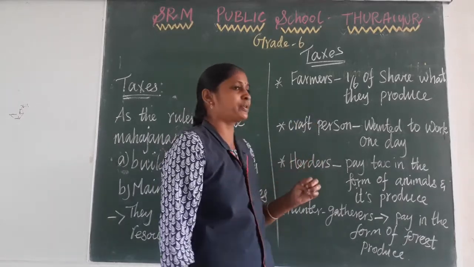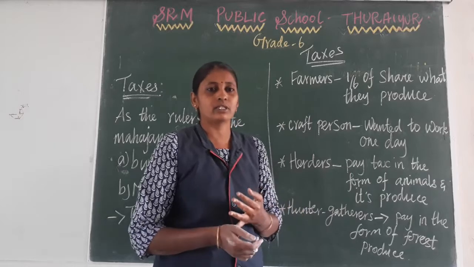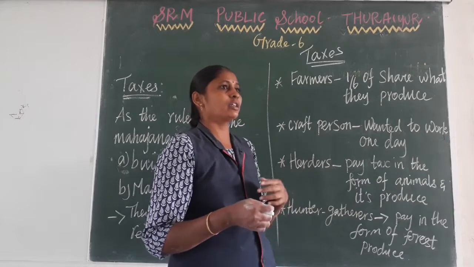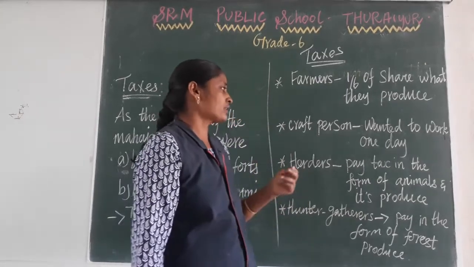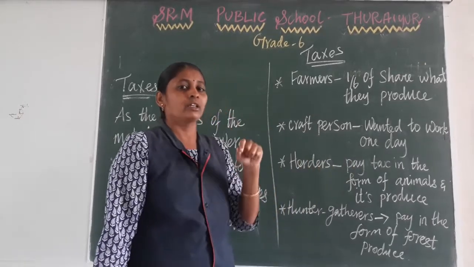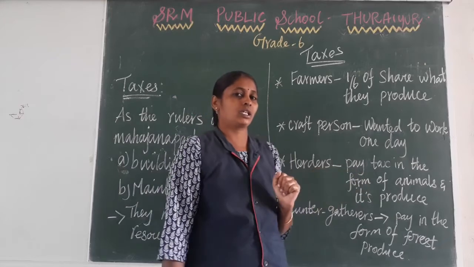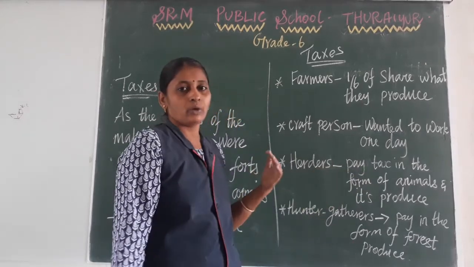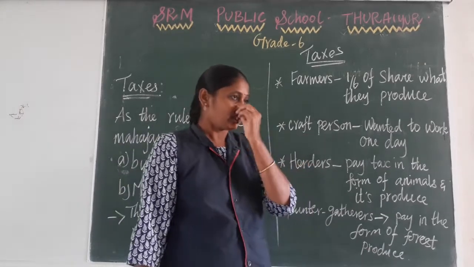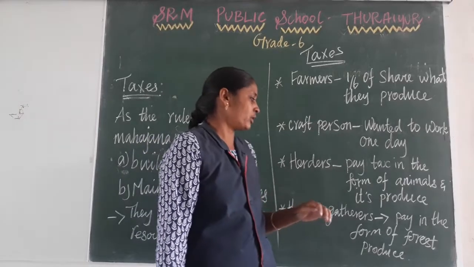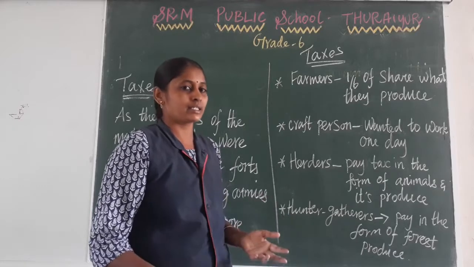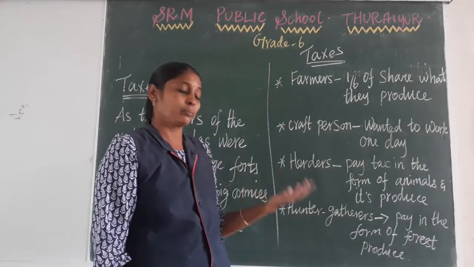Okay, next craft persons. Craft persons means weavers, masons, people like that. The craft persons had to work every month for a whole day for the king's palace. That is the way they paid their tax. And herders, who rear animals, had to pay the tax in the form of animal products, like milk, meat, ghee, or animal skin. So in that way they had to pay tax.